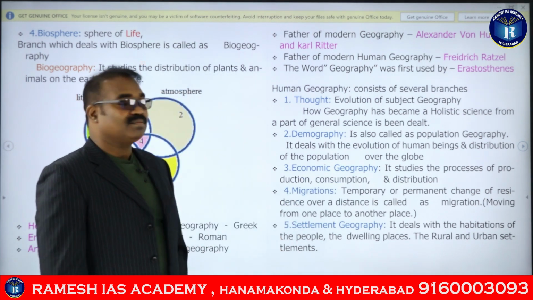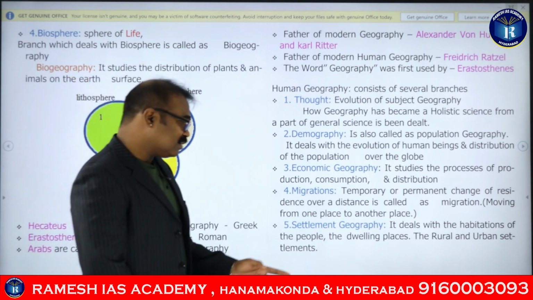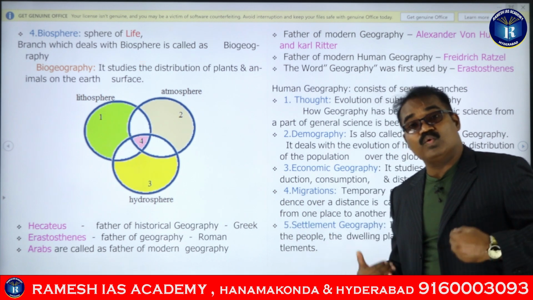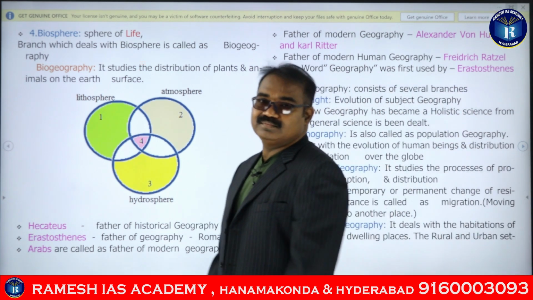Next is settlement geography. Settlement geography deals with the habitations, or the types of houses where humans are living.